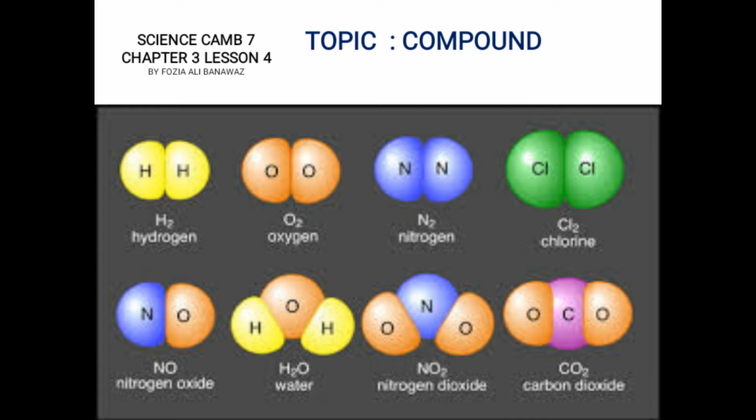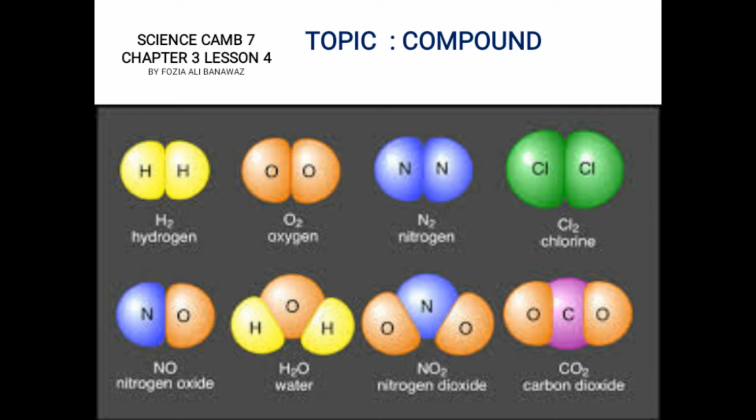now today we will learn about compounds. You saw all the elements in the periodic table, but not a single compound. So where are they classified? The compounds are not classified in the periodic table because there is no room for them, because compounds are not the purest form of matter. These are substances which are made after a chemical reaction.